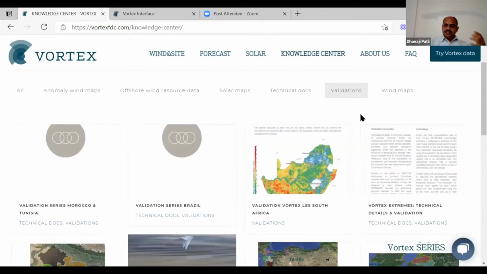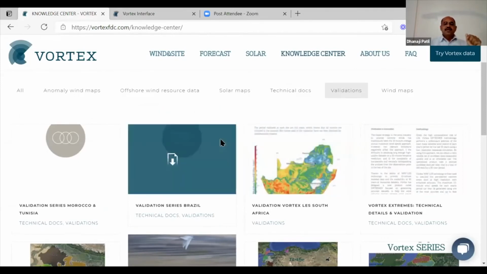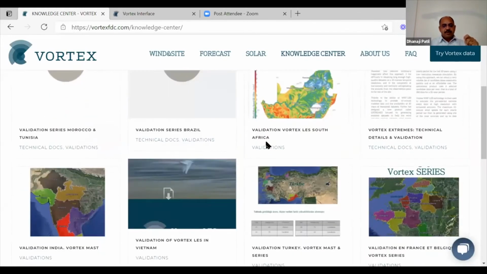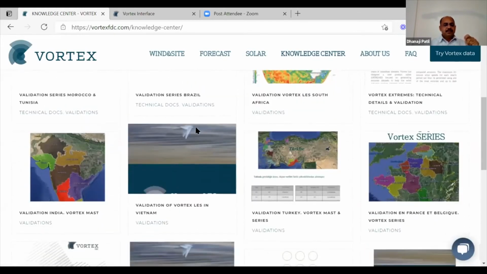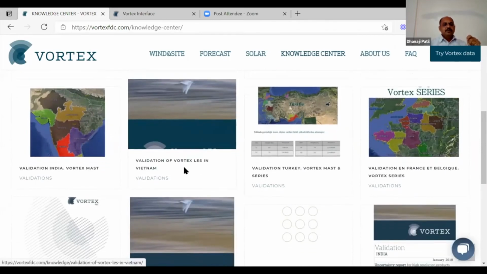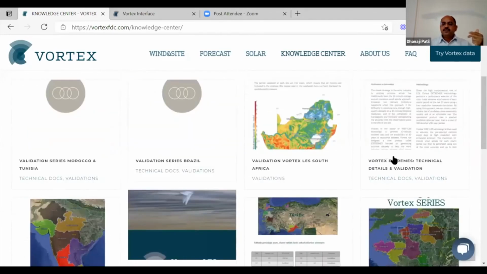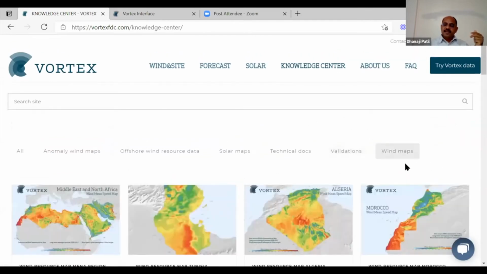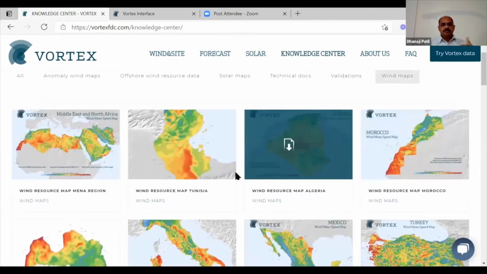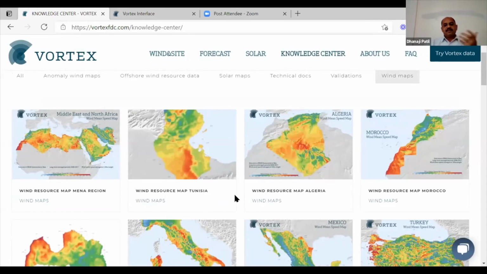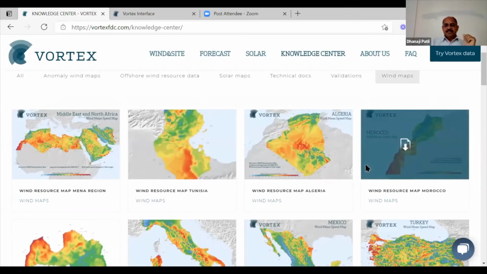internally as well as with help of the customers. And you can see a lot of these validations here on the web, in this knowledge center section. You can download the validation for Vortex LAS data in Vietnam, validation of MAST in India. In the same way you can go for the wind maps option, and you can see there are a lot of wind maps, already calculated for different countries and regions.